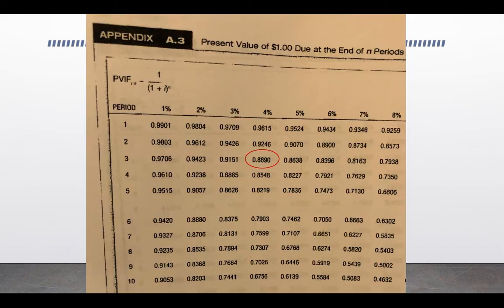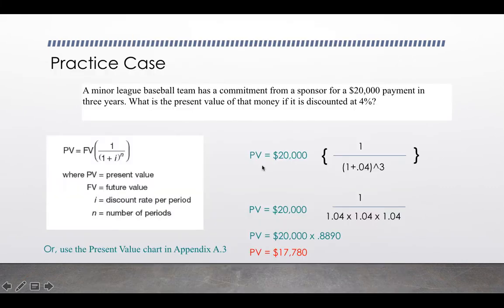Okay. All right. So we can use the formula that we have to calculate present value of a dollar, or once again, we can use our handy dandy appendix in the back. So in order to do present value of a dollar, we use appendix A3. If you go to appendix A3 in the back of your textbook, if we apply it to this scenario, we know it was 3 years in which that payment was going to be made, and it was at a 4% discount rate. So if we look here, we see that gives us a multiplier of 0.8890. What do you know? That's exactly the multiplier we got when we did this the long form. So again, this is just another way for you to get to that multiplier.